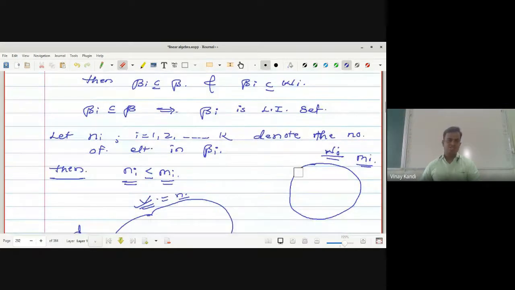Look here. What is the relation between Ni and Mi? Ni is nothing but the number of vectors in Vi, which is linearly independent. So in this set, we can add more and more vectors such that it will form a basis for this vector space W. But we already have Mi as the number of vectors in the basis. That means in this linearly independent set I can add some more vectors so that it becomes a basis of Wi.